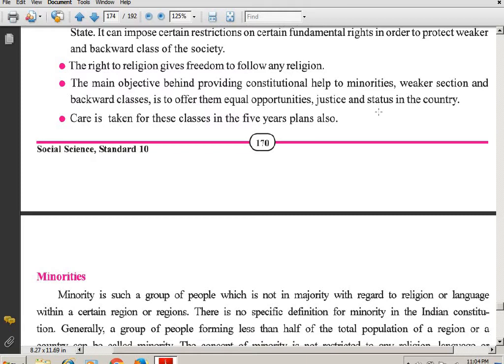Care is taken for these classes in the 5 years plan also. So students, the care has been taken for these classes. Which classes? We are talking about minorities, backward classes, as well as the weaker section of the Indian society. And this care has been taken in the 5 years plans also. So this is all about casteism.